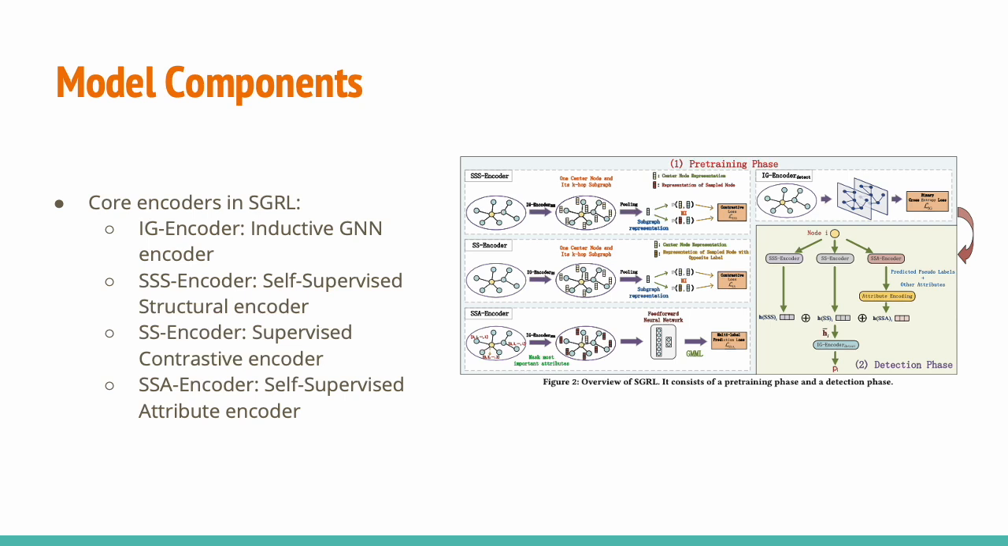And then the triple S encoder is a self-supervised structural encoder that uses contrastive learning between a node and its local subgraph. This helps capture patterns without using labels. The double S encoder is a supervised version that uses a few human-labeled BMAs and non-BMAs to guide representation learning. And then the SSA encoder is a self-supervised attribute encoder that learns which node attributes are most correlated with being a BMA.